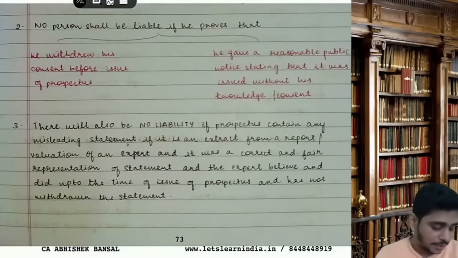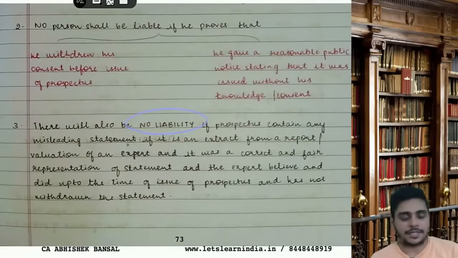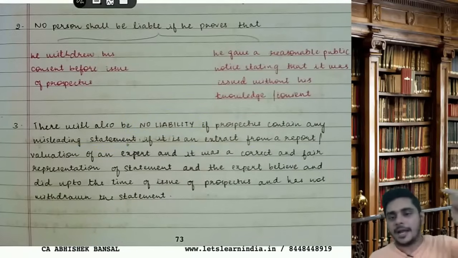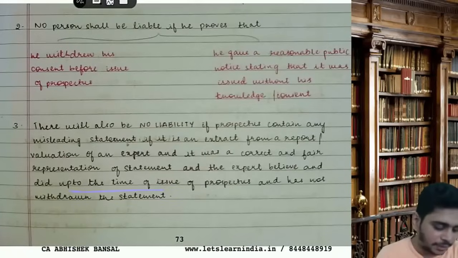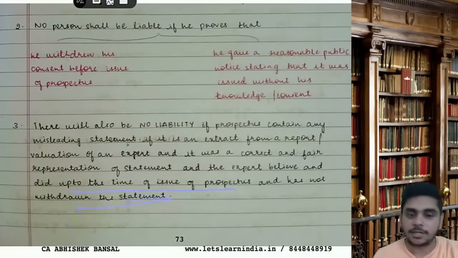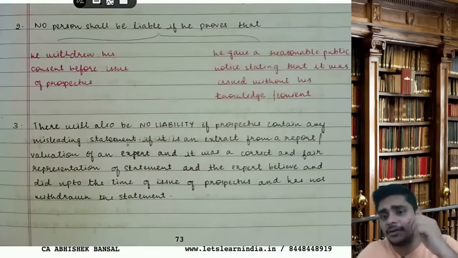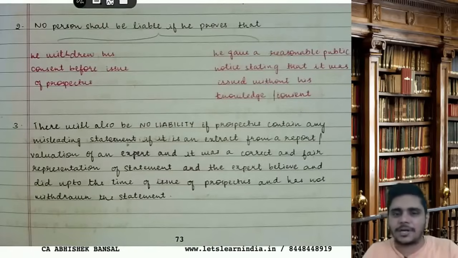Third, there will also be no liability if the prospectus contains a misleading statement that is an extract from a report or valuation of an expert, and it was a correct and fair representation of the statement, and the expert believed and did believe up to the time of the prospectus and has not withdrawn the statement. Imagine I am taking an amount from a valuation report and I am signing on the prospectus as an auditor. Everything is correct except the valuation amount is wrong, but I have not given that amount, I have taken it from an expert. I took the valuer's consent, and the expert has not withdrawn his sign.